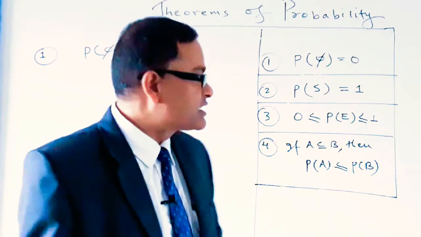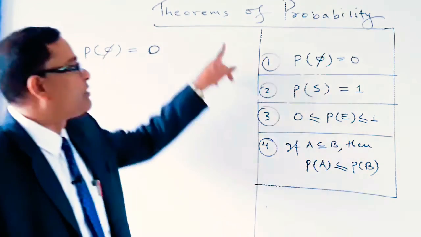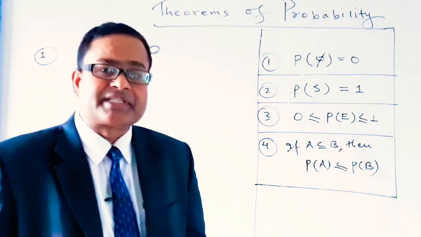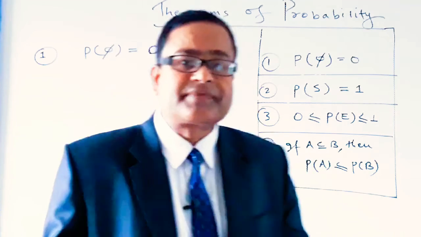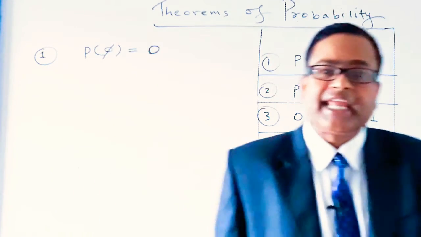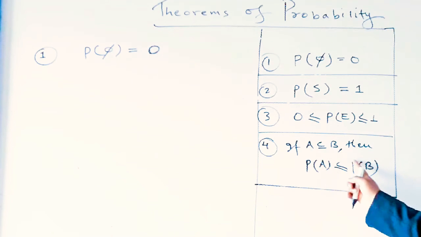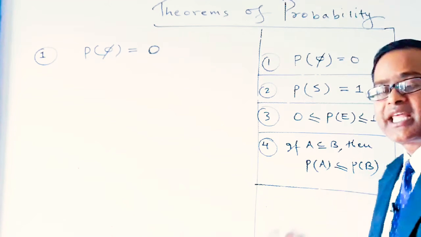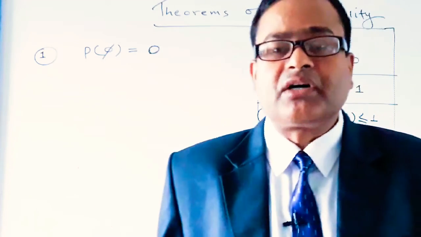Dear students, and the fourth theorem of probability is: if A and B are any two subsets such that A is a subset of B, then the probability of the event A is always less than or equal to the probability of the event B.